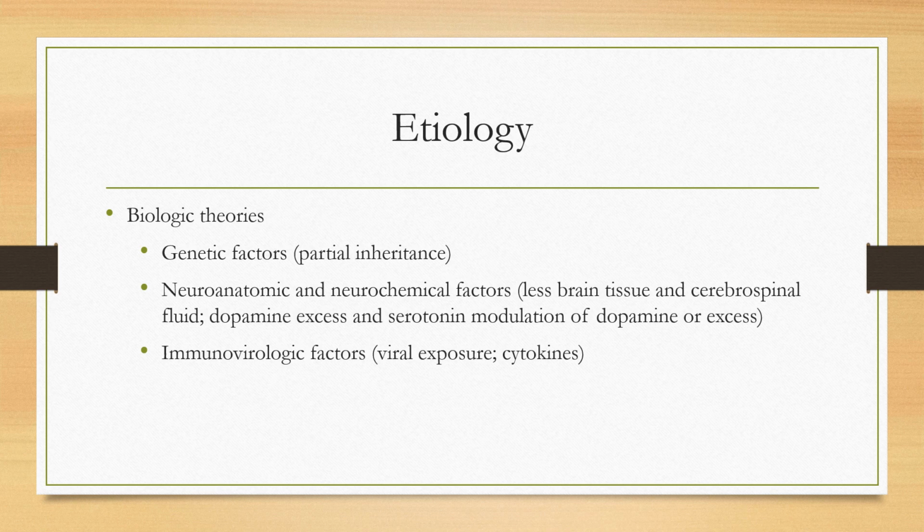Another study shows that children with a biologic parent with schizophrenia have a 15% risk, and they have a 35% risk if both parents have schizophrenia. Recent studies are showing that there are several genes that can contribute to a person developing schizophrenia. With the development of CTs and MRIs, we've better been able to study the brain structure and activity. Findings have shown that those with schizophrenia have less brain tissue and cerebral spinal fluid than those that don't. Scans have also shown that those with schizophrenia have enlarged ventricles in the brain and cortical atrophy. Research also shows decreased brain volume and abnormal brain function in the frontal and temporal areas of the brain with those with schizophrenia.